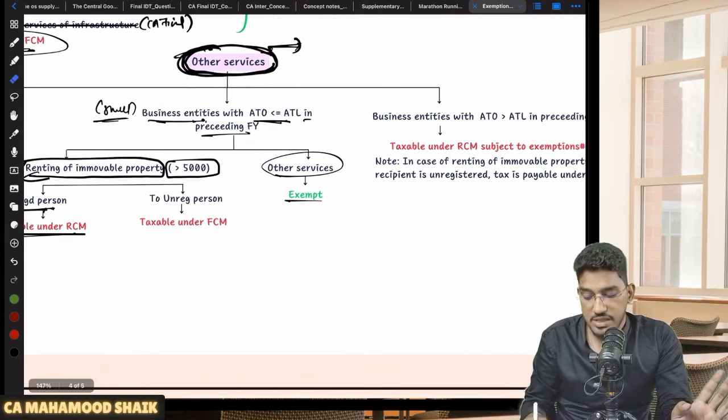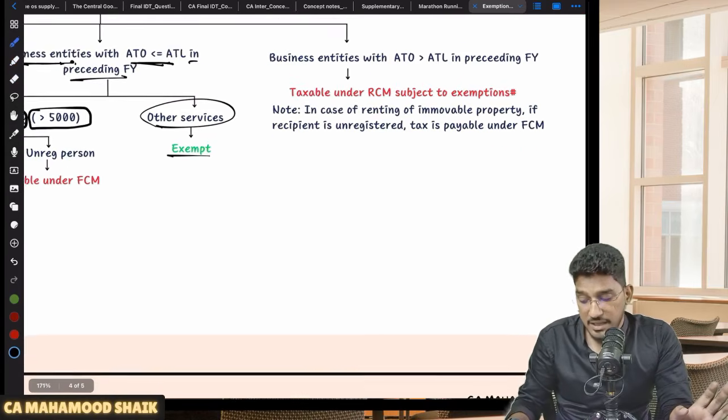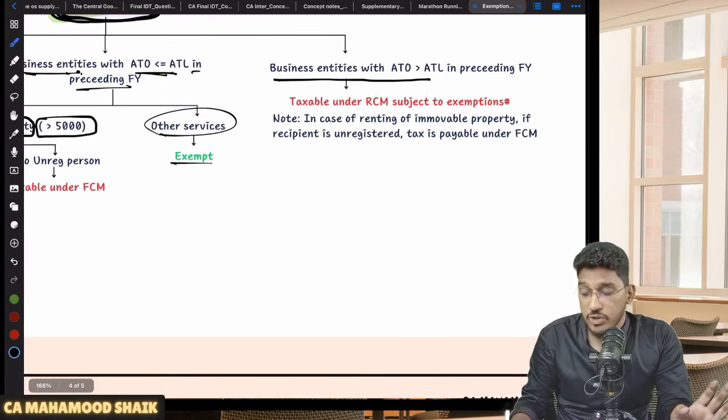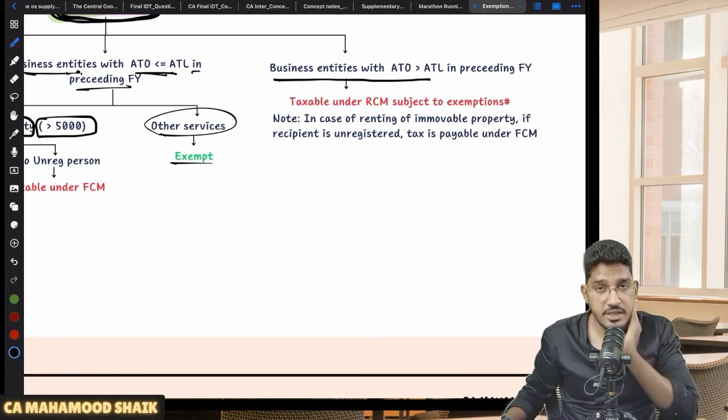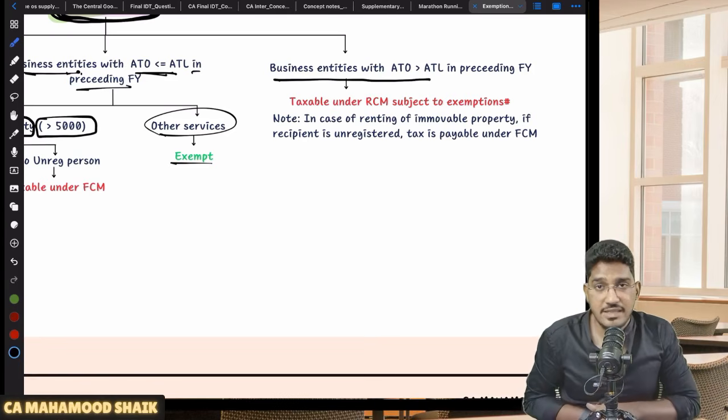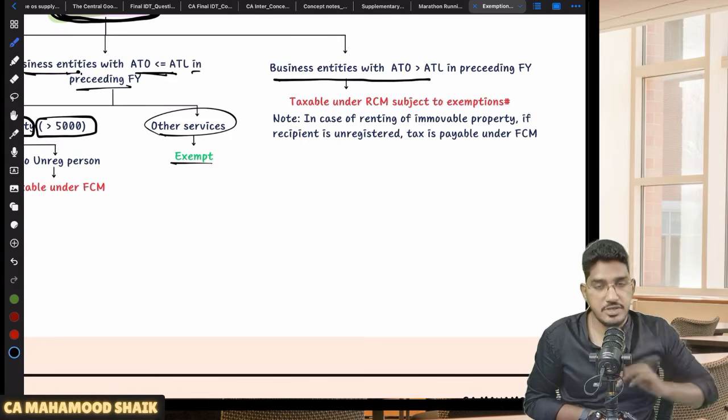Okay, now who is left out, sir? Any other service other than specified service provided by the government to a business entity, to a big business entity. Sir, what is a big business entity? That business entity whose aggregate turnover exceeds the applicable threshold limit in the preceding financial year.